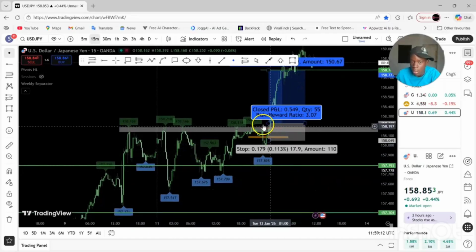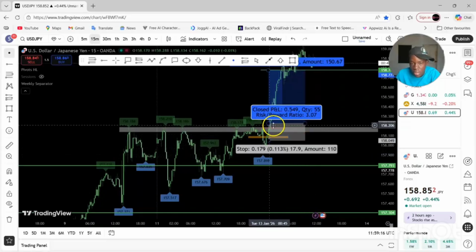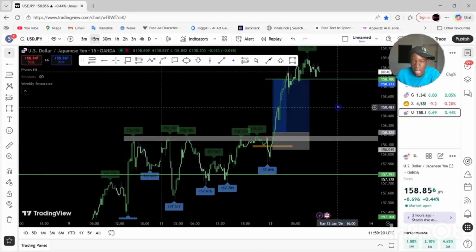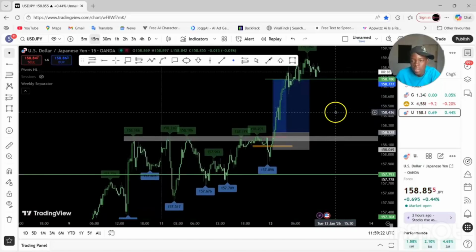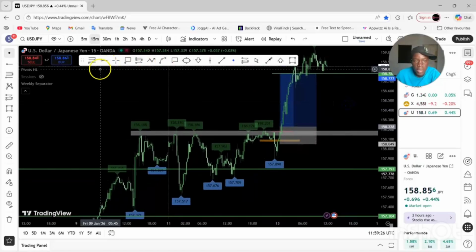So immediately price broke out. Though I didn't enter early, I should have entered somewhere around here. I still delayed with my entry, but then I just hit the button and actually took the trade. And the idea of the trade was from the higher time frame.